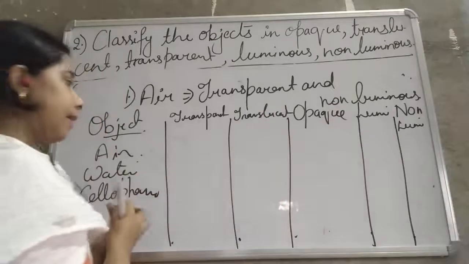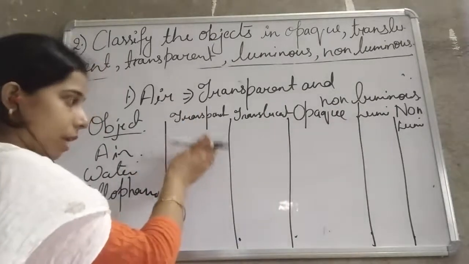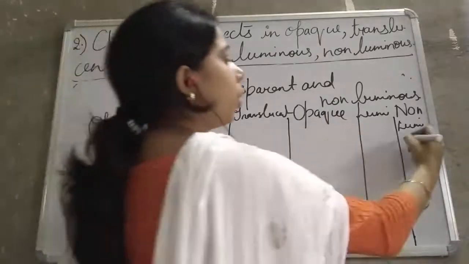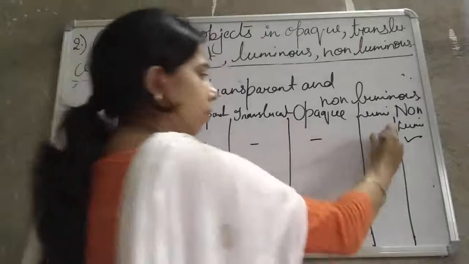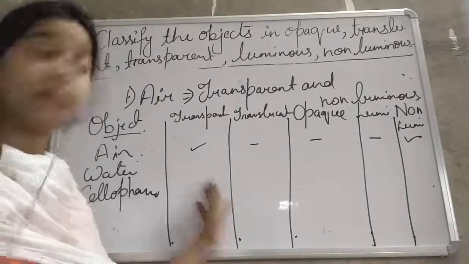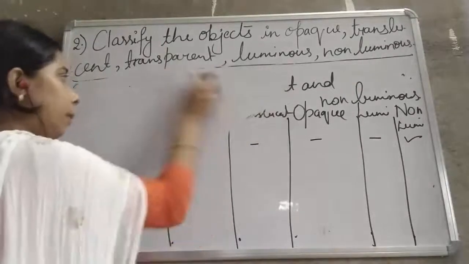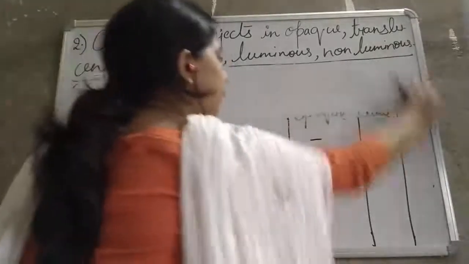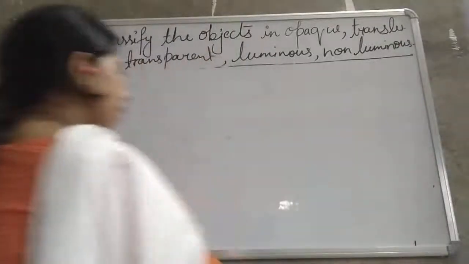If suppose the air is there, it is transparent, so I will put a tick here. You will write here that this is transparent as well as non-luminous. Okay, while in the other columns you can put a dash. Either you will make a column like this, or in a very simple way, if you don't want to make a column like that, you will simply write the answers in front of it. I think that will be easy for you to write.